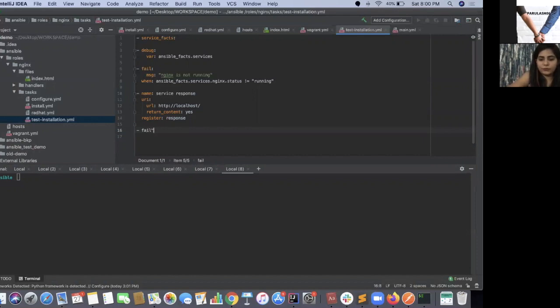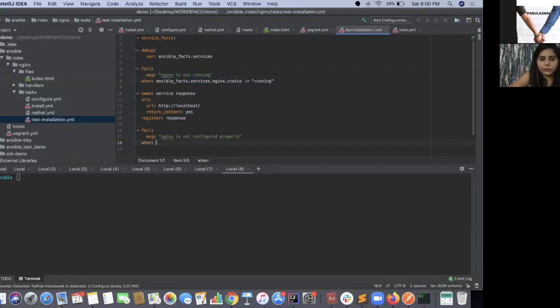Now we have to fail it with a proper message stating that Nginx not configured properly.